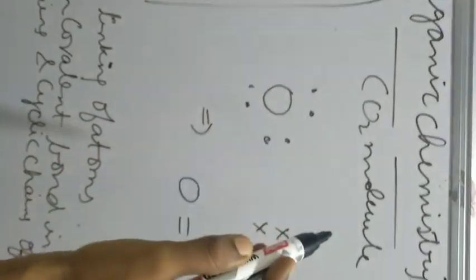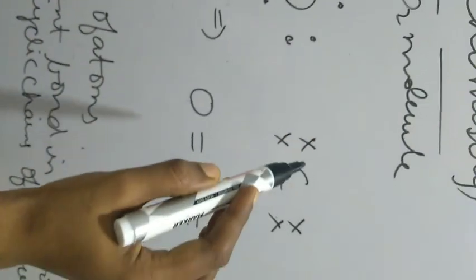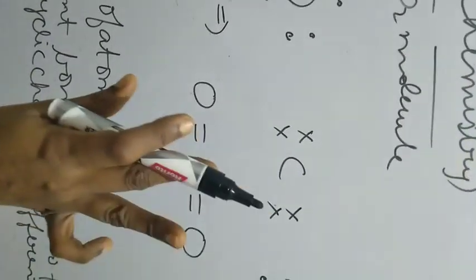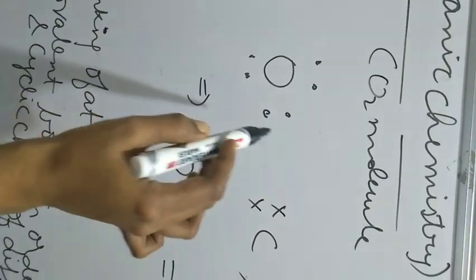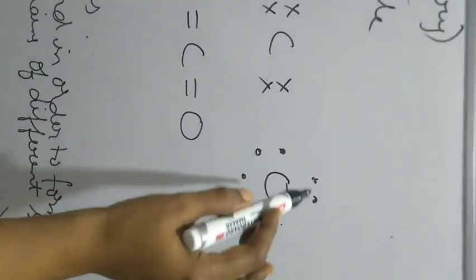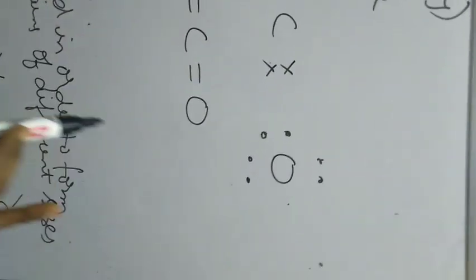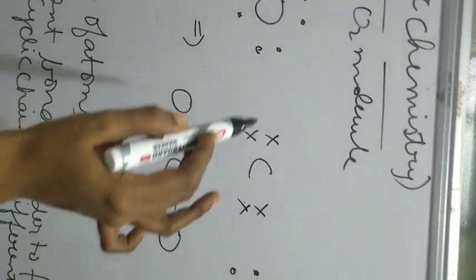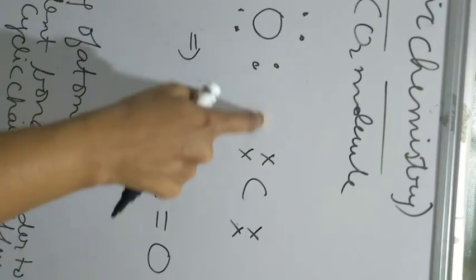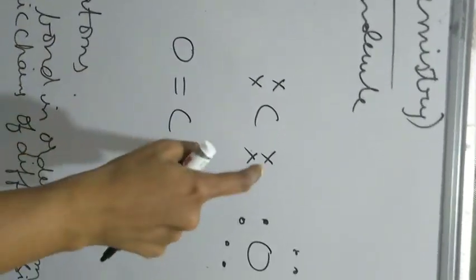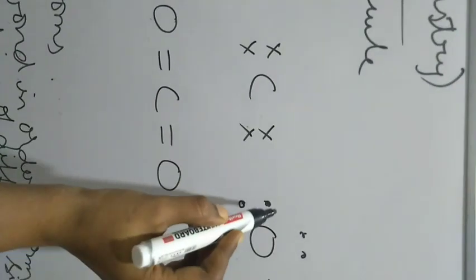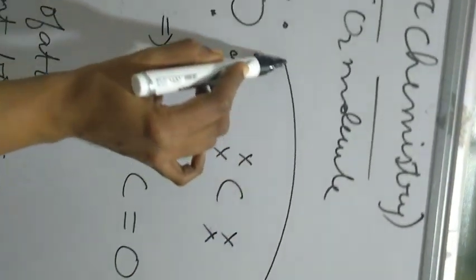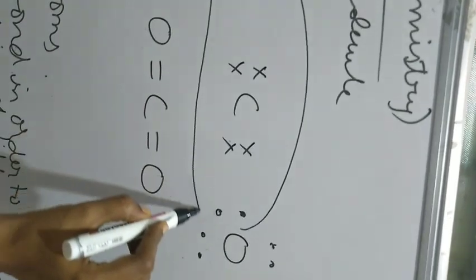The formation of carbon dioxide. Carbon has 4 valence electrons, 1, 2, 3, 4. So it is unstable. So it has to form a stable molecule. So how many valence electrons does oxygen have? 1, 2, 3, 4, 5, 6. 6 are there. This oxygen also has 6 valence electrons. Now what this carbon is going to do is utilize this pair and this pair, along with this pair and this pair.